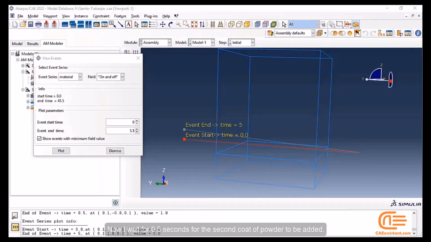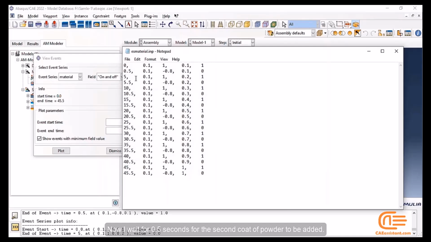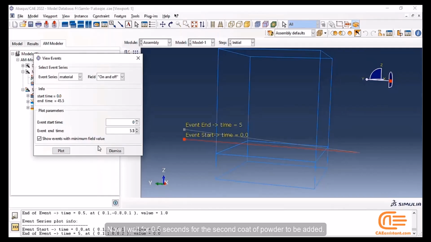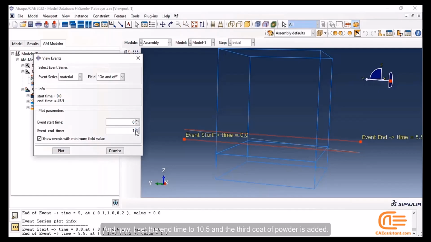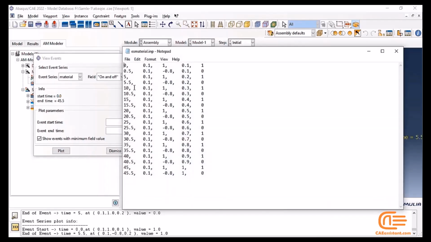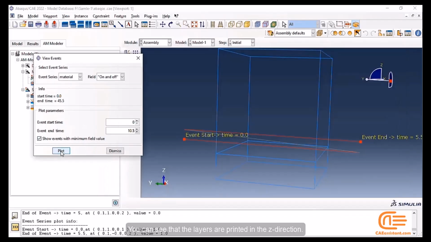Now I wait for 0.5 seconds for the second coat of powder to be added. And now I set the end time to 10.5 and the third coat of powder is added. You can see that the layers are printed in the Z direction.